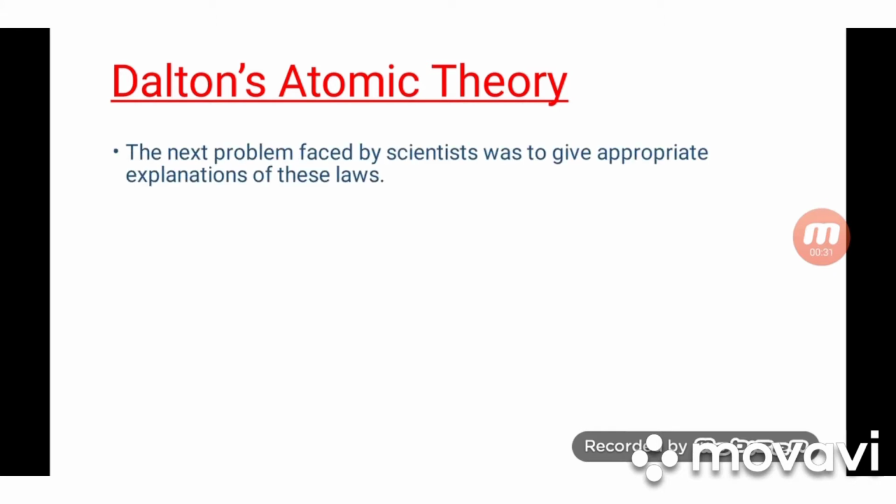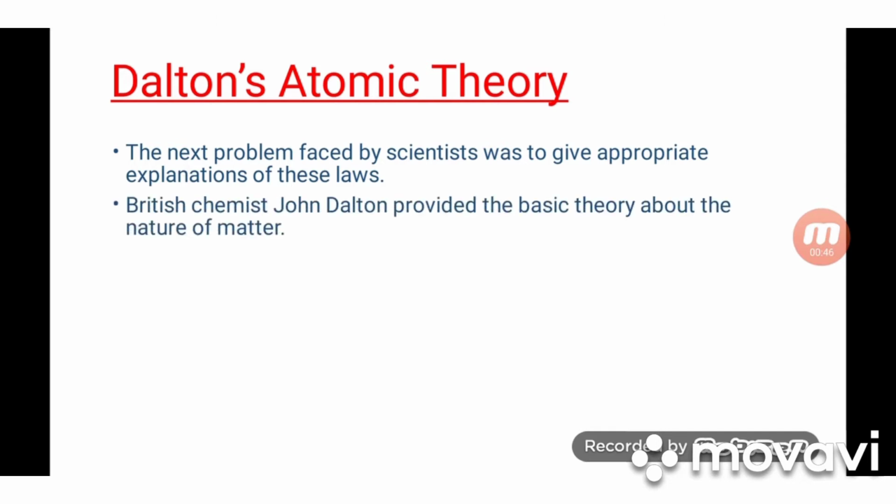The next problem faced by scientists was to give appropriate explanation of the laws. Both the laws of chemical combination were established, but it was important to give appropriate explanation of these laws. It was the British chemist John Dalton who provided the basic theory about the nature of matter.